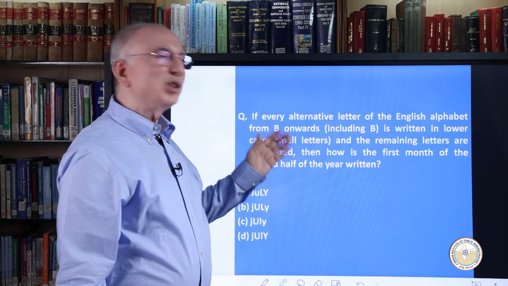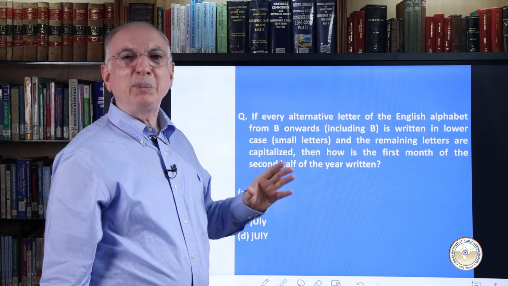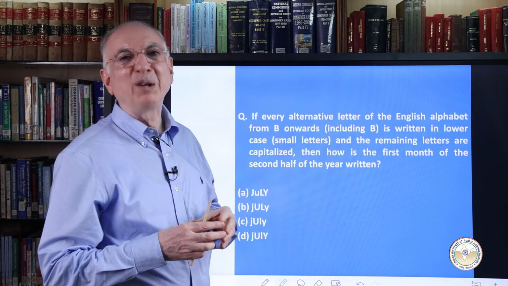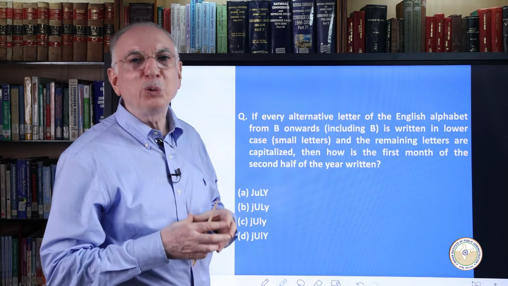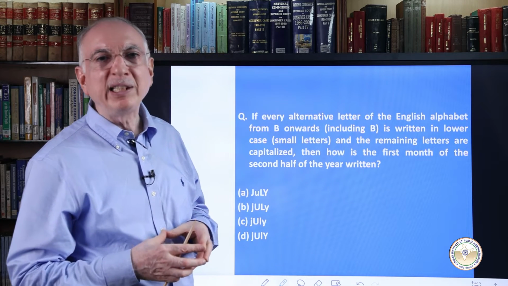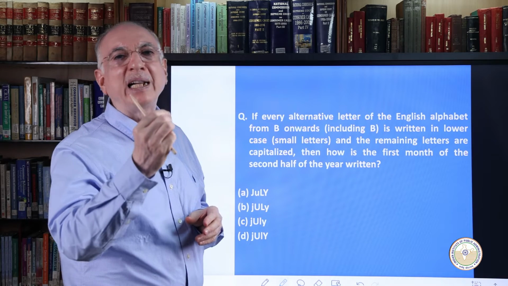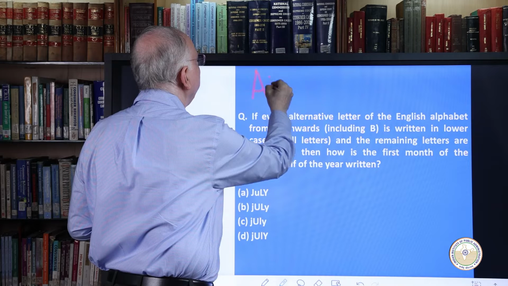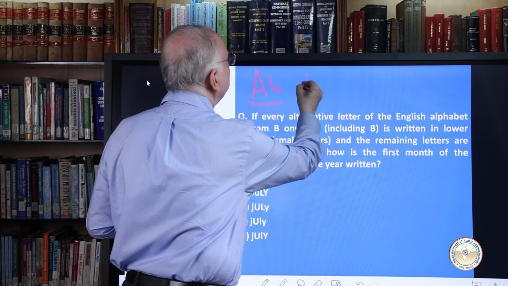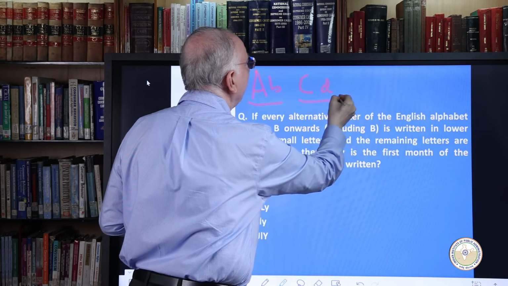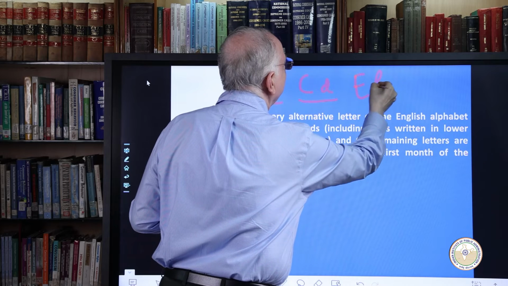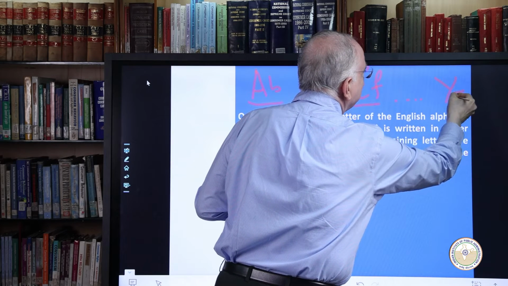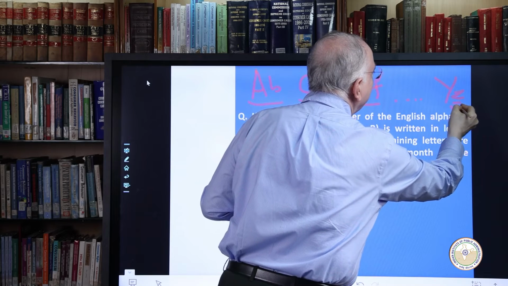Next question. Such questions require a little bit of imagination and a trick. The trick is we have to break the 26 alphabets of the English language into 13 pairs of 2 letters each, where one will be capital and the other will be lowercase. For example, A and small b will be one pair, then C and small d, the second pair, E and small f, and likewise. The last pair will be Y capital and Z small. So this will be the 13th pair.